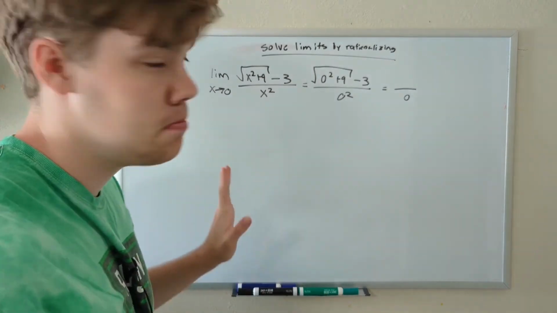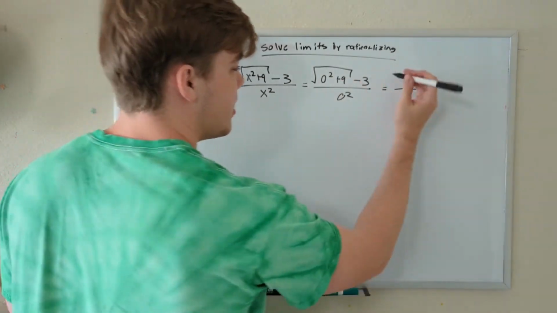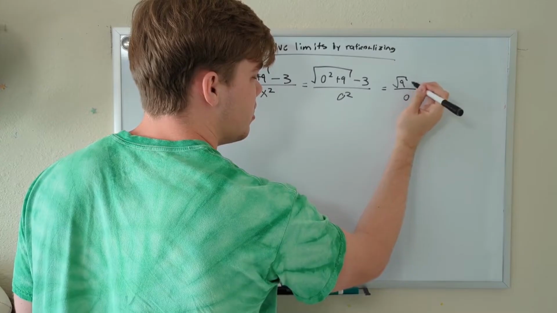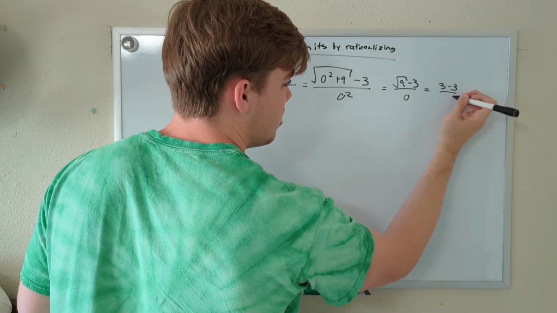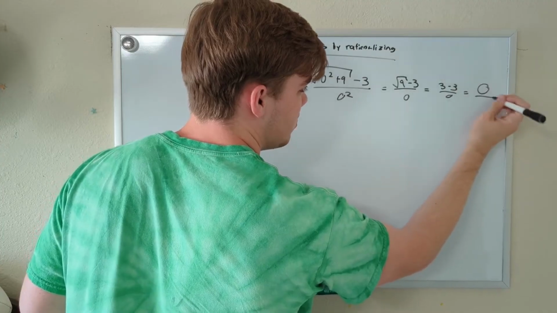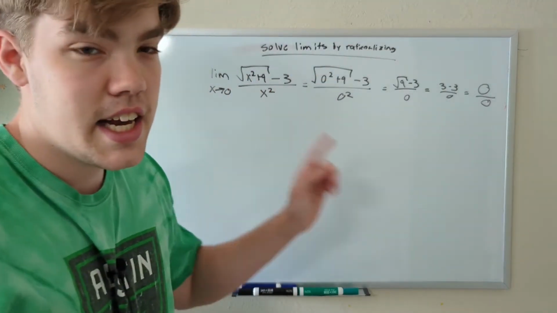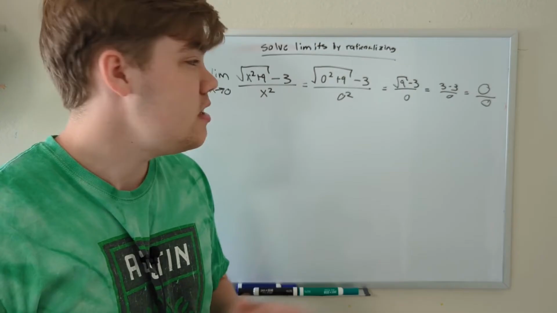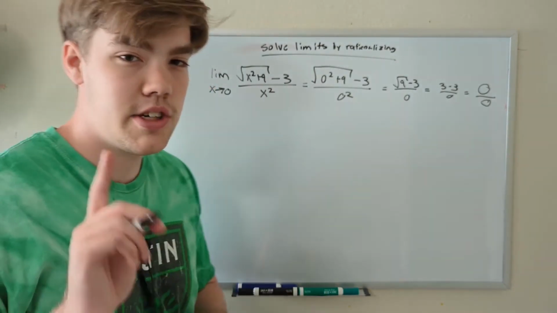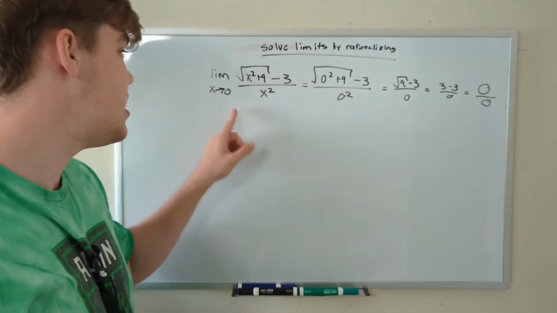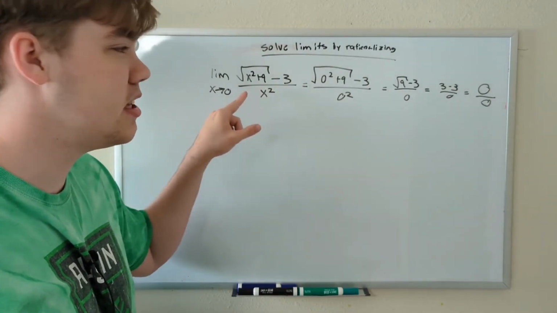What do we have on top? Just to take a look and see what we get. Well, we end up getting the square root of 9 minus 3, which is equal to 3 minus 3 divided by 0, which is equal to 0 divided by 0. And that is a major dead end, and we know that we can find a limit for this problem, or we probably can. And we're going to try one strategy to see if there actually is a limit as x approaches 0 of this function.